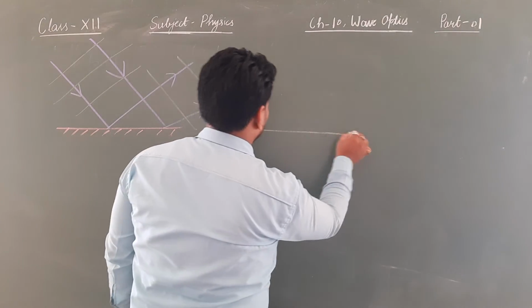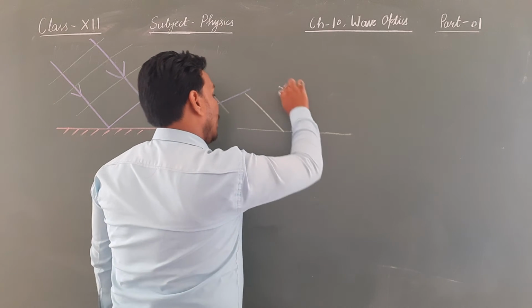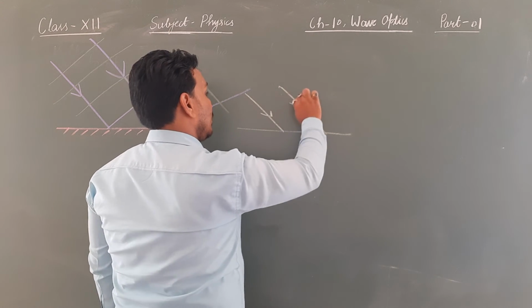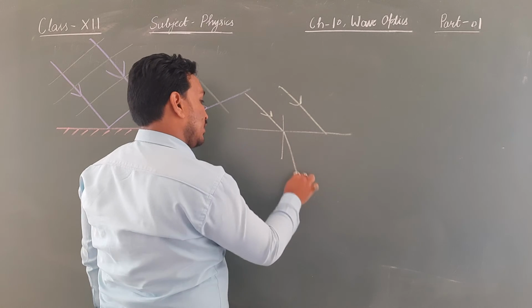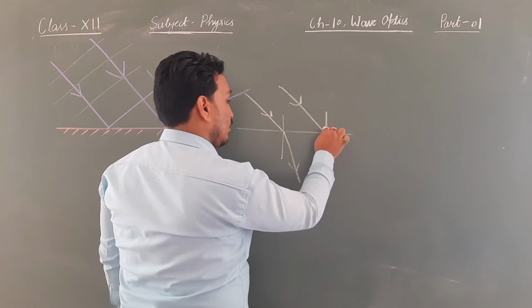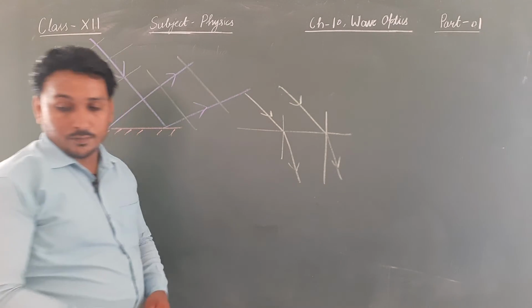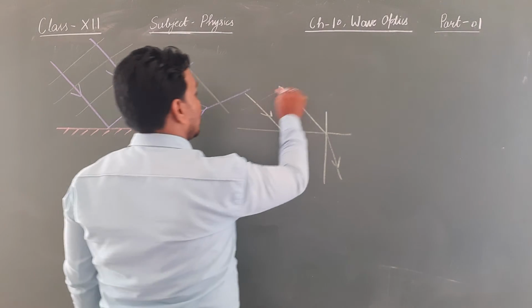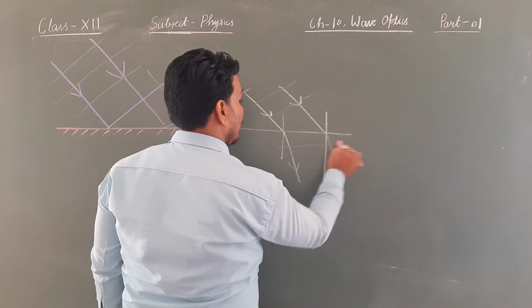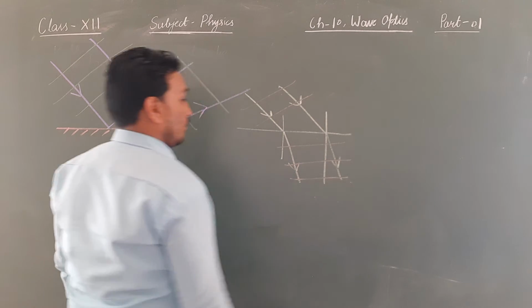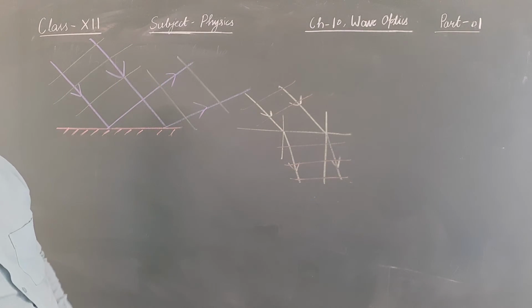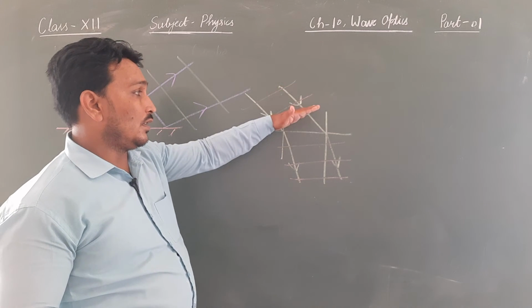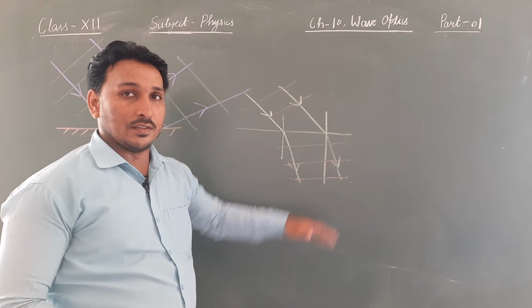Now suppose refraction happens, rays of light are coming like this. After refraction they pass like this. So how are the wavefronts drawn? In this case wavefronts are drawn like this. Wavefronts are incident like this, but they refract like this.